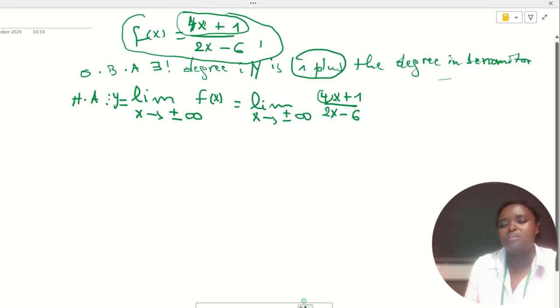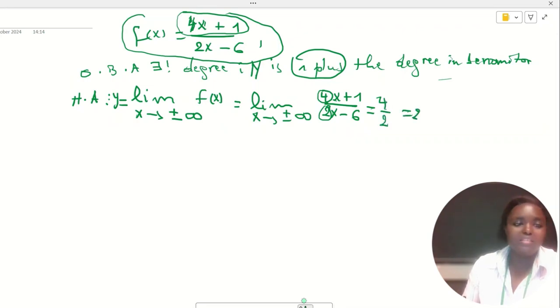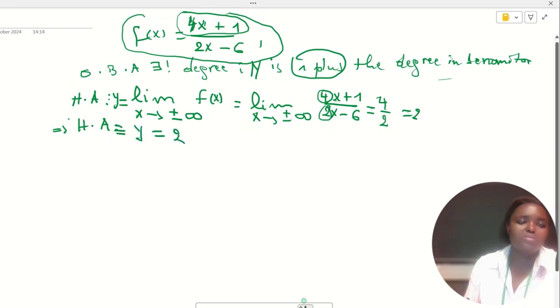So it will be equal to 4 over 2, which is 2, which implies that we have a horizontal asymptote of equation y equals 2. This is the horizontal asymptote.